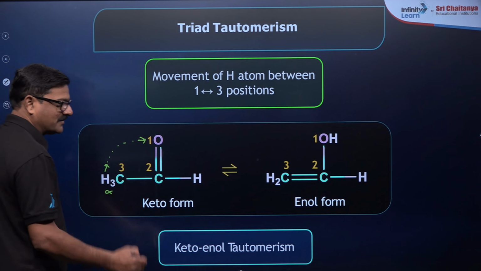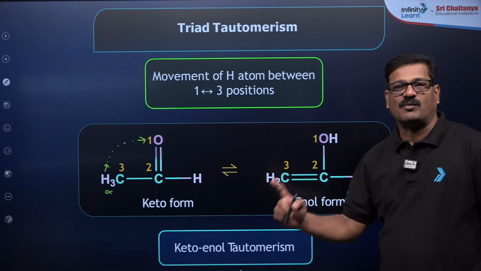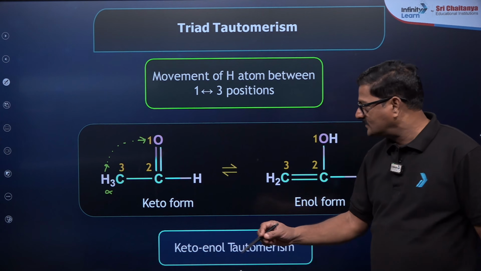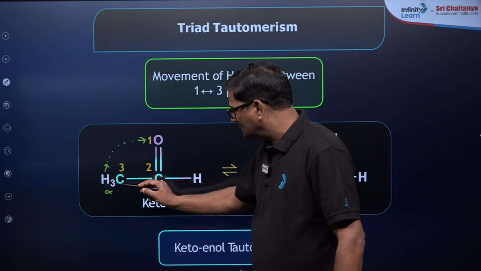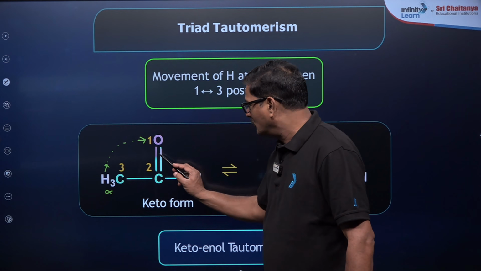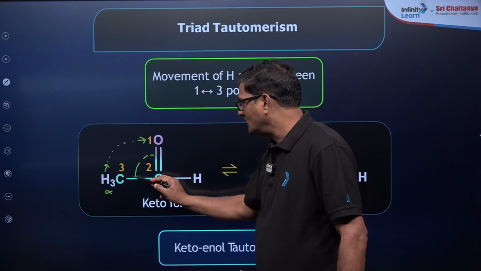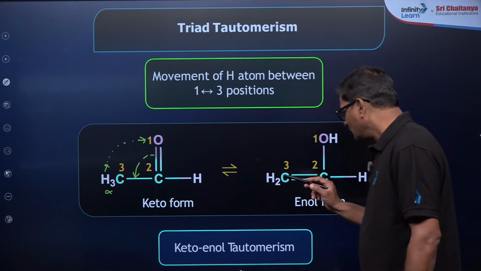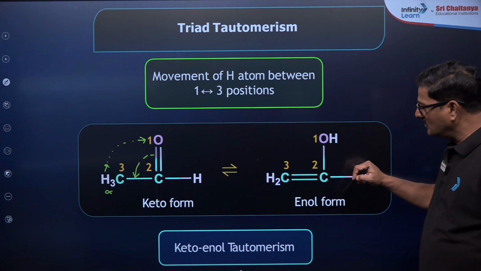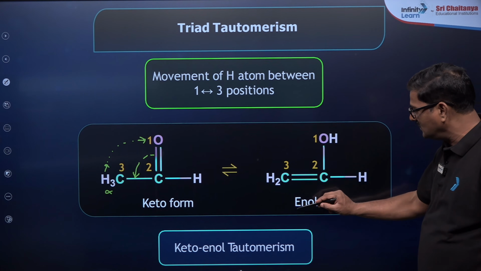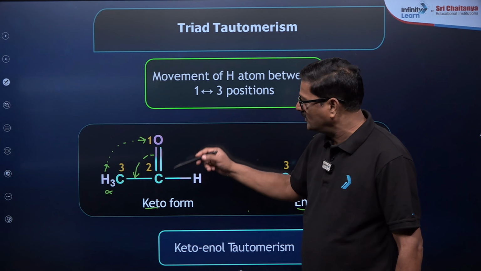This is what is called an alpha hydrogen. In order to show tautomerism, an alpha hydrogen is a required condition. Whenever hydrogen moves from atom 1, 2, 3, this is called the 1,3 position. When it is shifted from here to here, a double bond is formed and the O becomes OH. This is the enol form, with a double bond and an alcohol. The other is the keto form. I don't say this is an aldehyde group here, but it is a keto group.